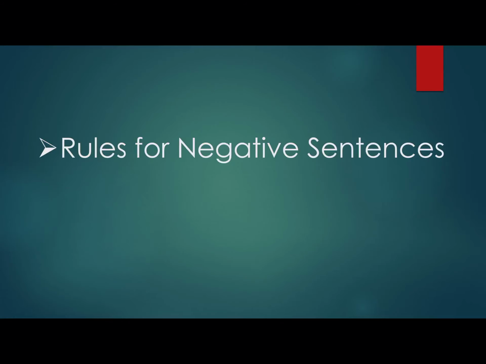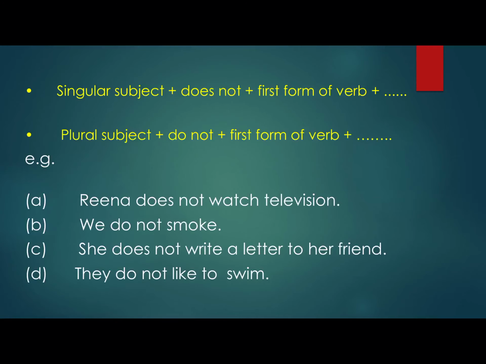What are the rules for the negative sentences? Singular subject plus does not plus first form of the verb and then object. For plural sentences, it is plural subject plus do not plus first form of the verb, then object. Like Reena does not watch television, we do not smoke, she does not write, and they do not like to swim. So, remember, Reena and she, because it is singular, we have used does not, and we and they are plural, so do not. And remember, does not and do not, both of them are followed by the verb's first form.